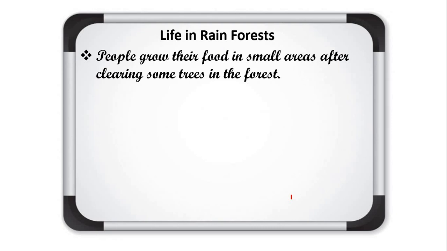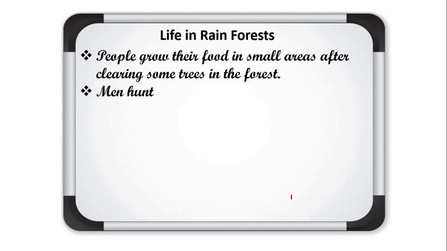So I think now you have understood slash and burn agriculture. What do you mean by slash and burn agriculture? In this type of agriculture, a small patch of forest land is cleared, and trees are cut and burnt. That area is used for cultivation. Tribal people scatter the seed in this area. They use the ash of the burnt trees as manure. When this part of the land loses its fertility, they shift to another part. So this is slash and burn agriculture, or shifting cultivation.